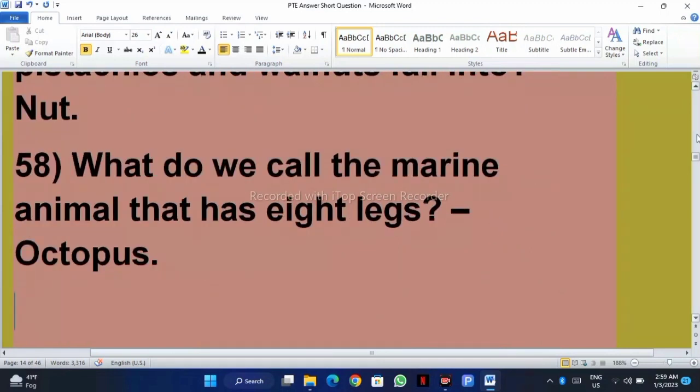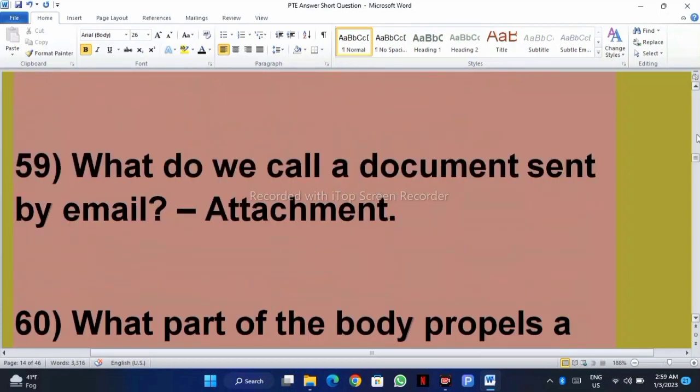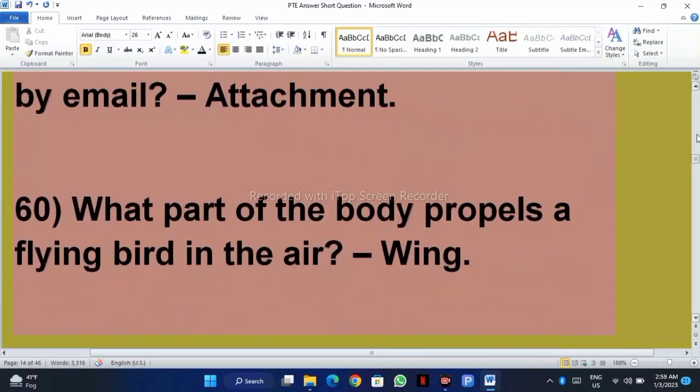What do we call the marine animal that has 8 legs? Octopus. What do we call a document sent by email? Attachment. What part of the body propels a flying bird in the air? It's called wing.